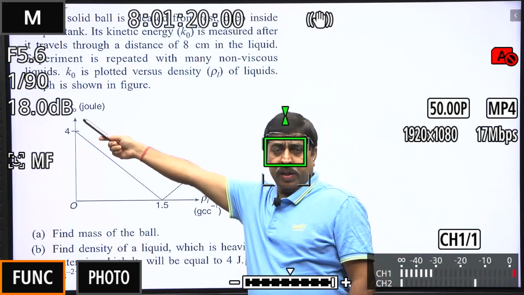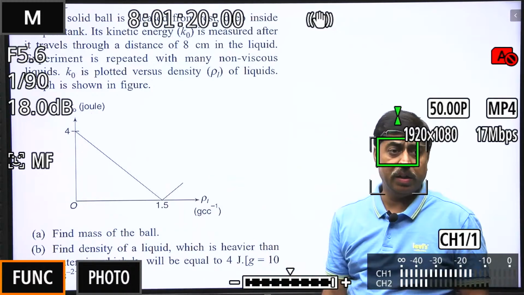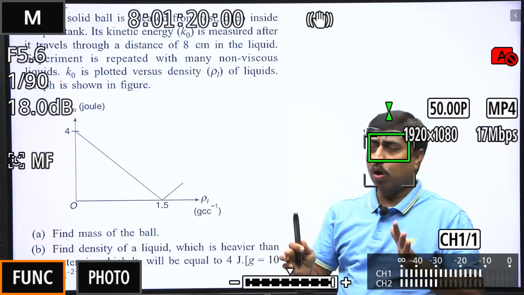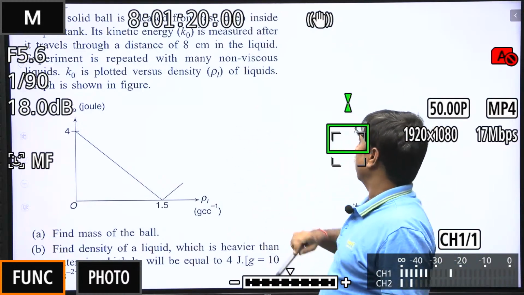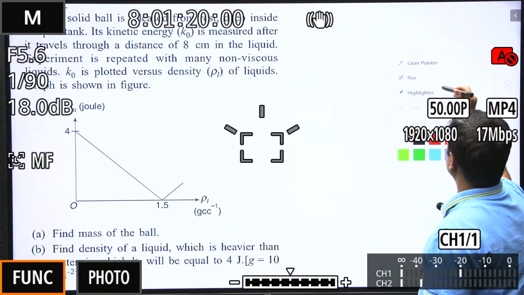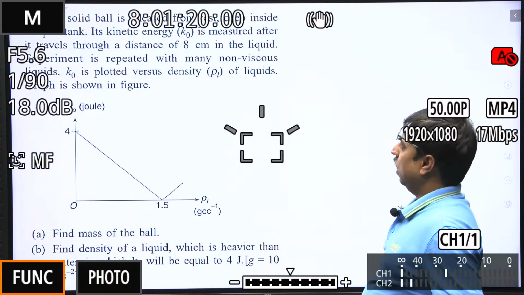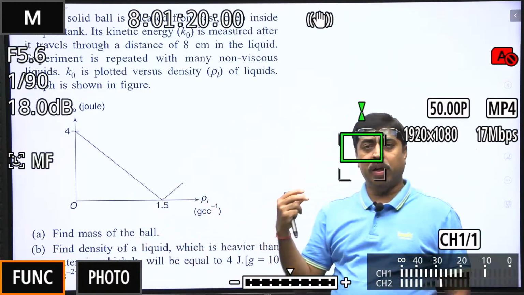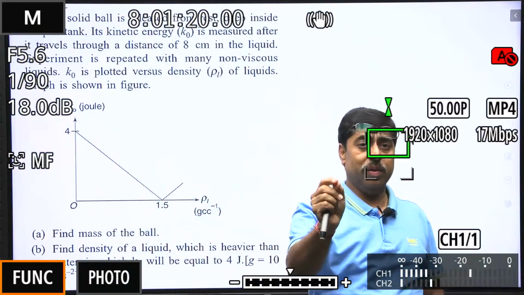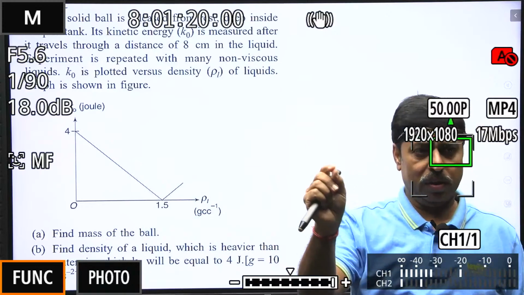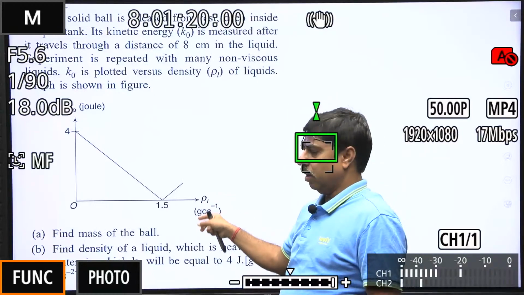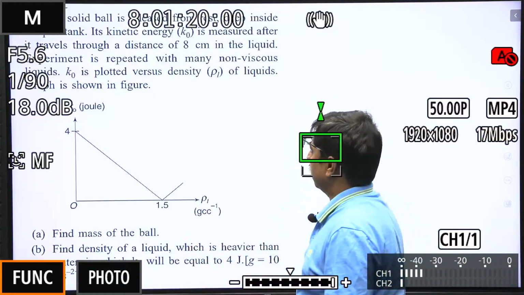This graph is between K naught and the density of the liquid. The experiment is repeated with many non-viscous liquids. Pay attention to the keyword: the liquid is non-viscous, there is no viscosity force, and the experiment is repeated with many different liquids. On the y-axis, we have plotted the kinetic energy of the ball after it has traveled through a distance of 8 centimeter, and on the x-axis, the density of various liquids.